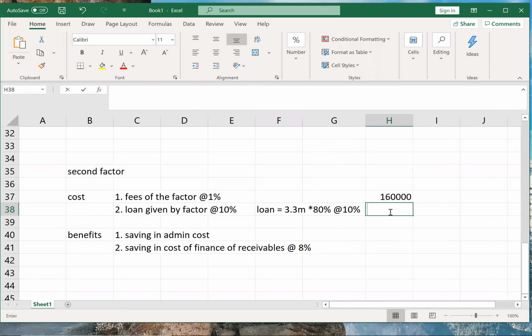So the cost will be what? The cost will be 3.3 million into 80%, because the factor is only promising 80% payment, and he will give this loan at a cost of 10%. So 2,64,000. So the total cost of the loan will be what? This plus this. That will be my total cost.